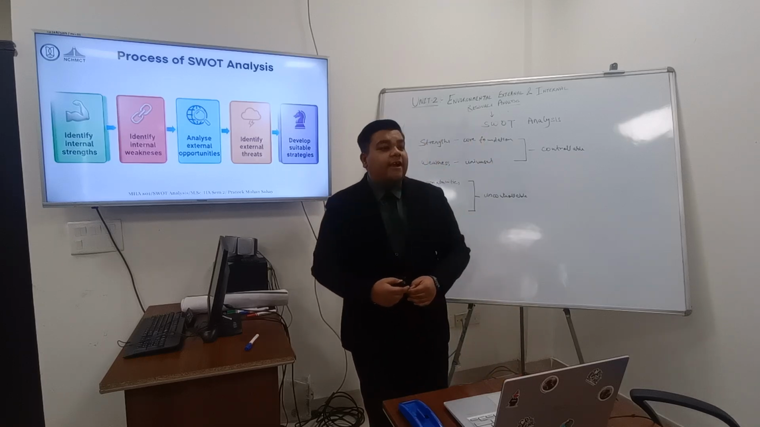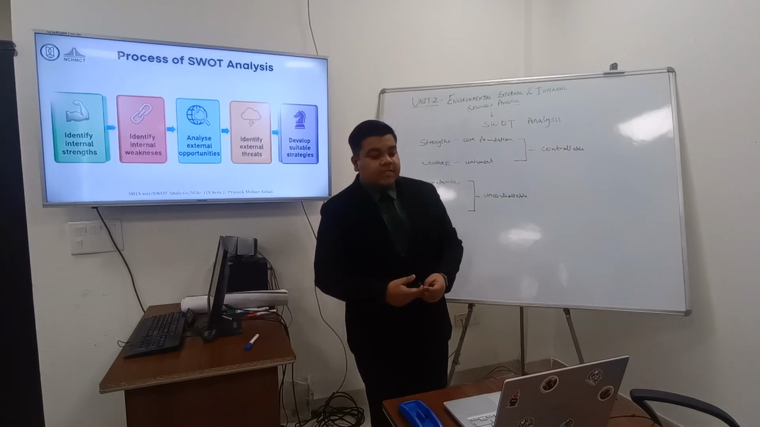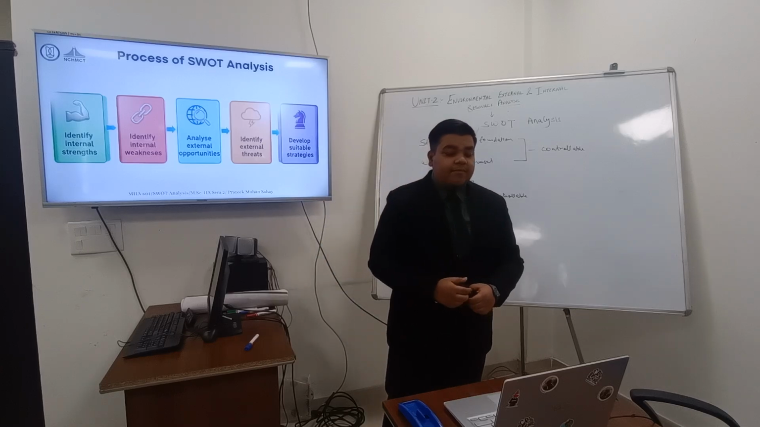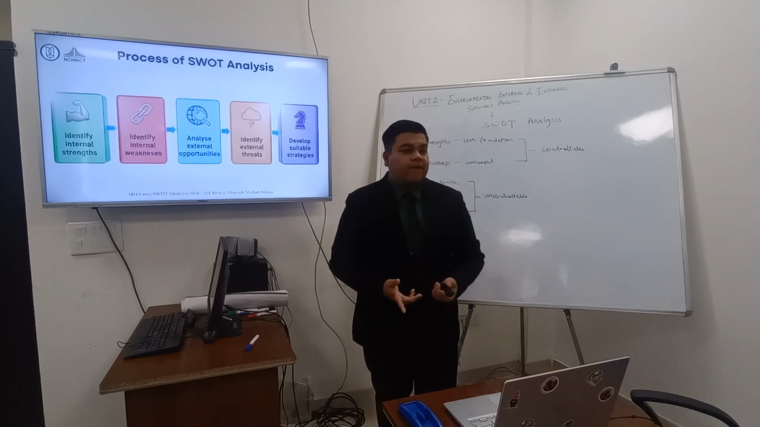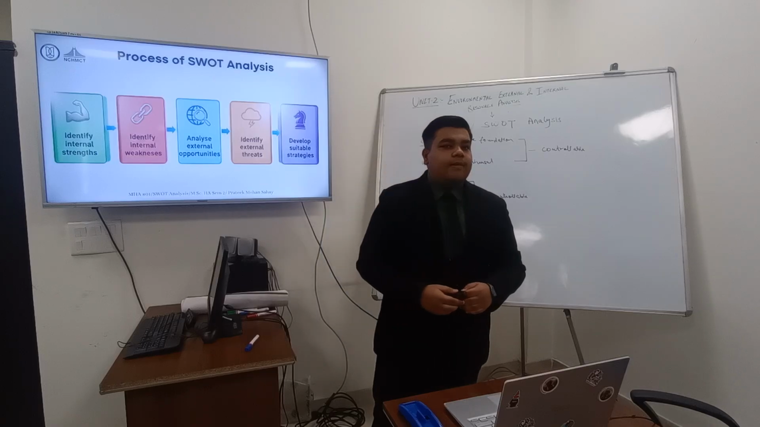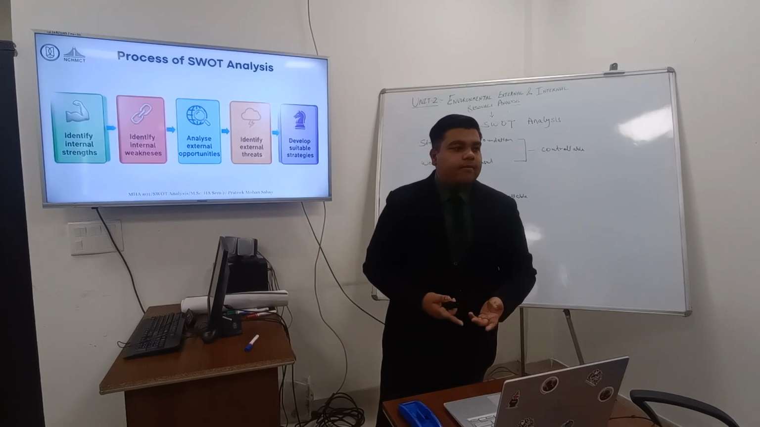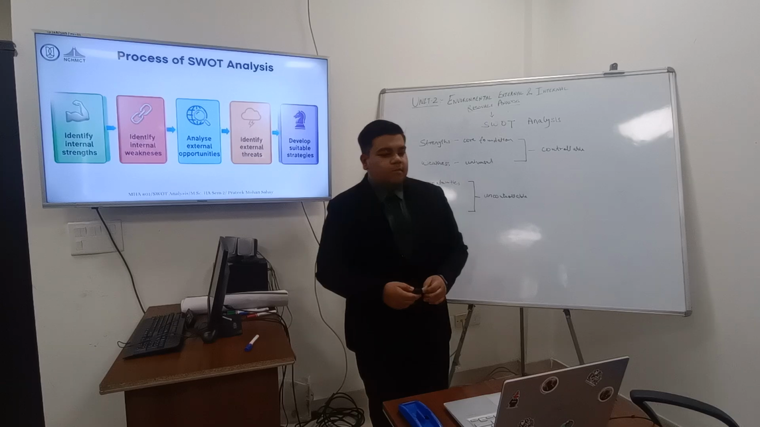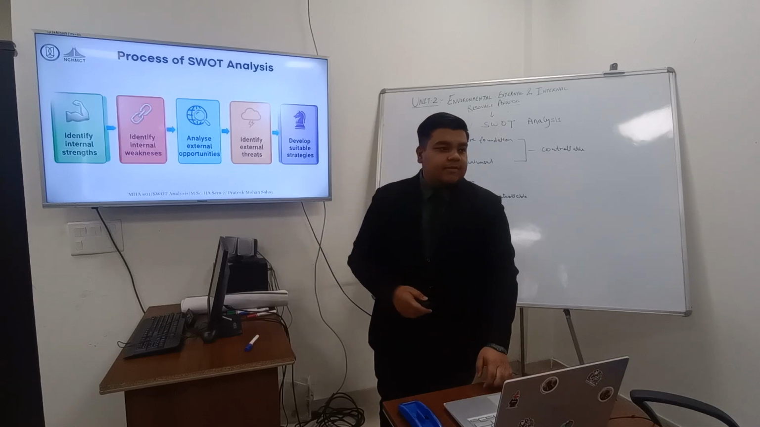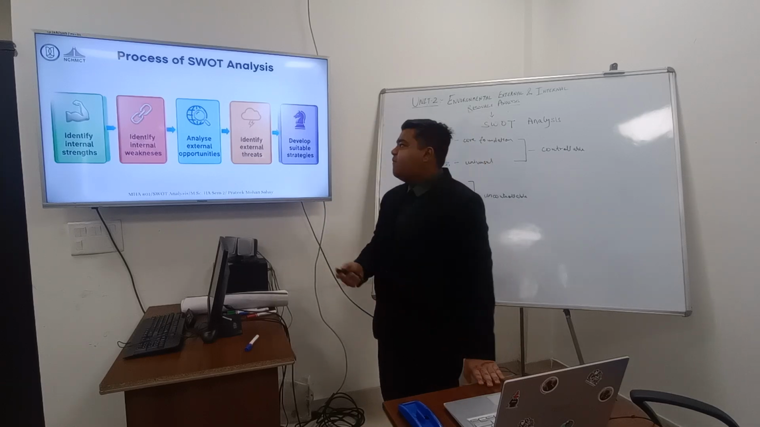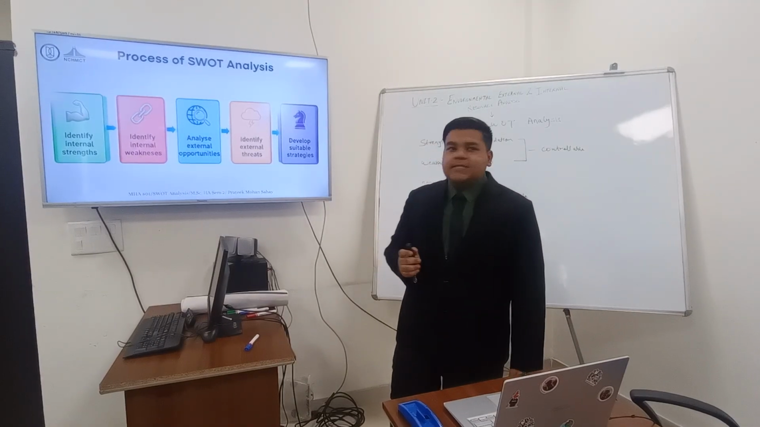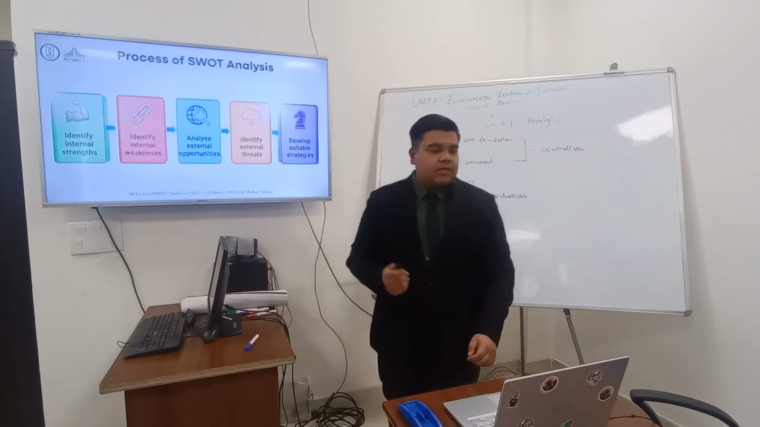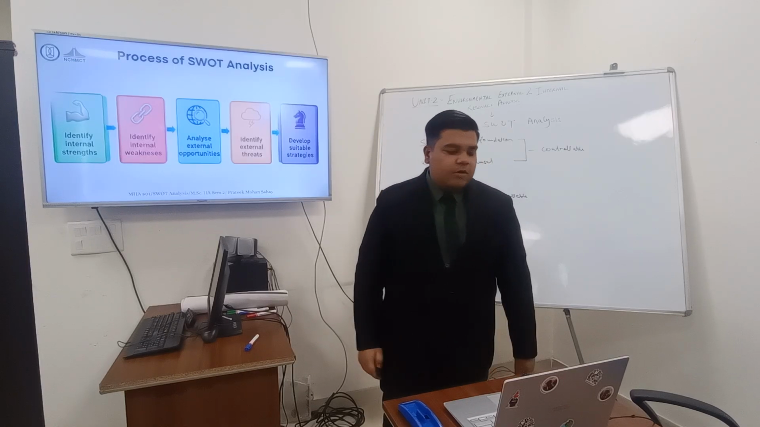And then identify the external threats, like what could harm us. This step involves external factors that may negatively affect the organization's performance or survival. For example, new entrants of competitors may also affect your operation. And last, develop the suitable strategy. After identifying all these four aspects, you develop suitable strategies to deal with them. So these are the basic steps of SWOT analysis.